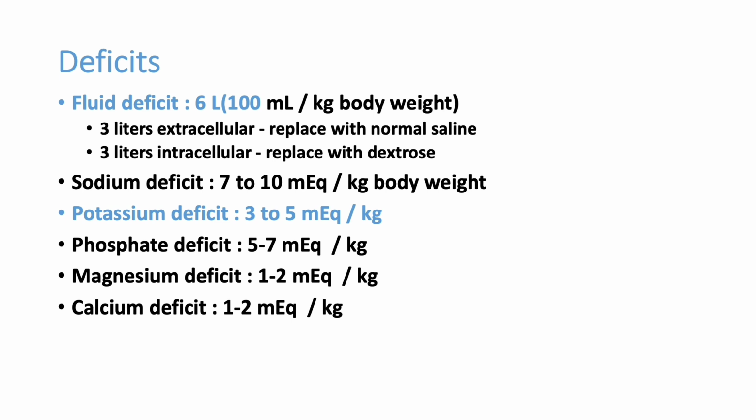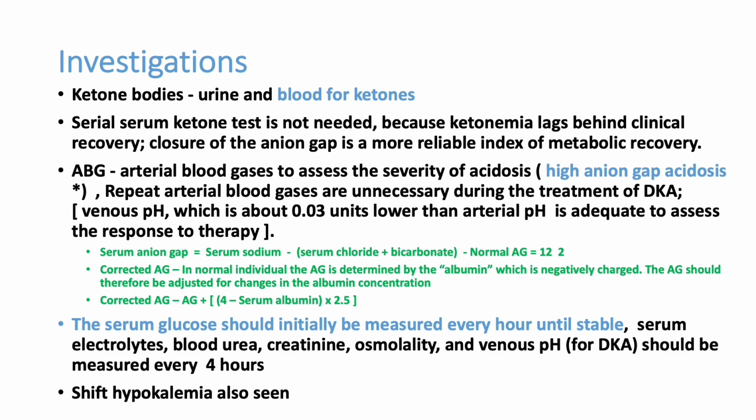The most important investigation in the emergency room for DKA: somebody comes with high blood sugar whose ketone bodies are positive. Then you have to do some more investigation. We can take an ABG. ABG shows metabolic acidosis; high anion gap metabolic acidosis is most common. Instead of ABG, if you want to avoid an arterial prick, we can go for a venous sample also.